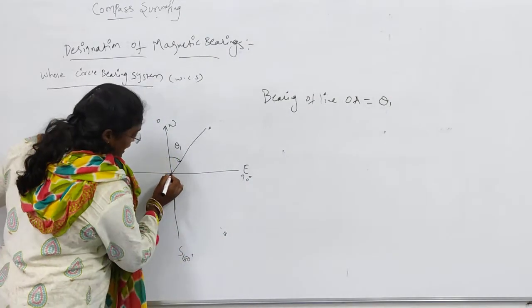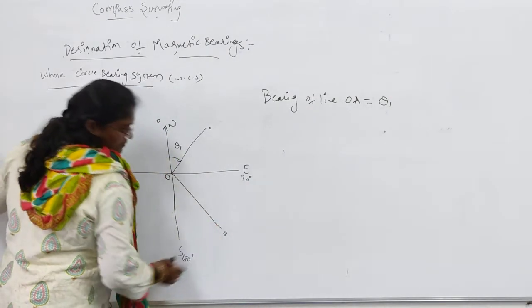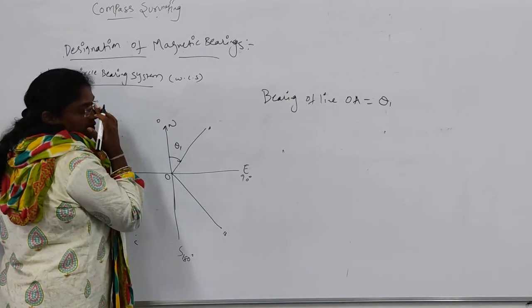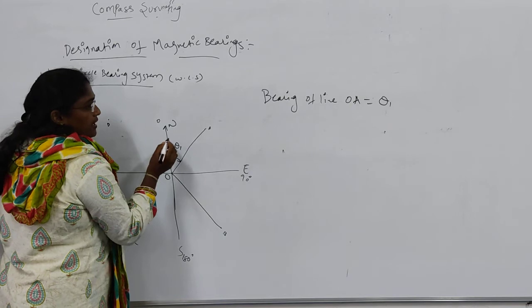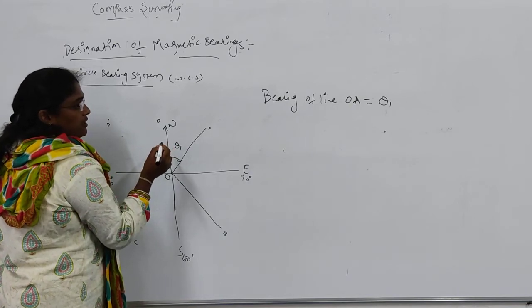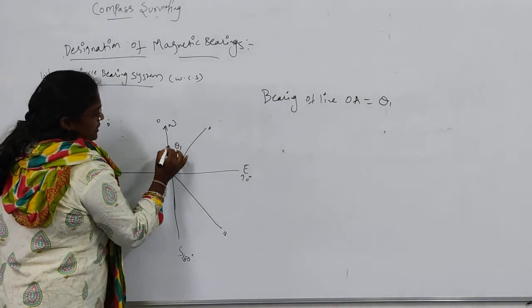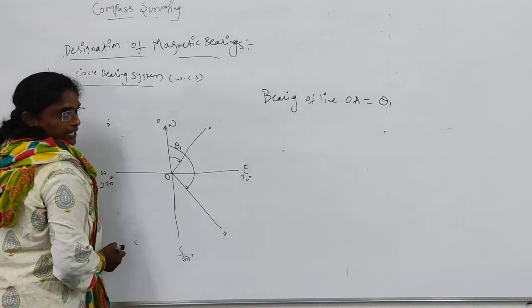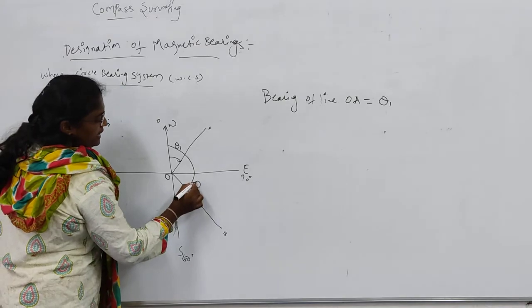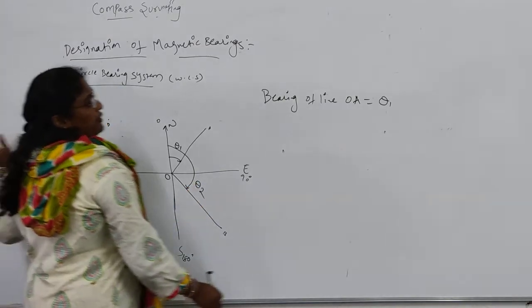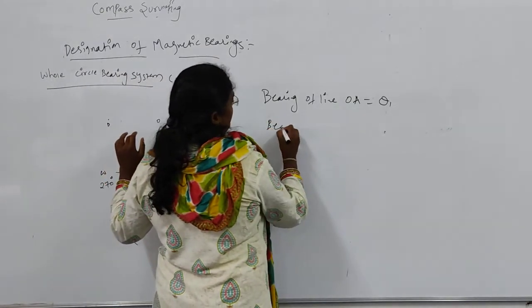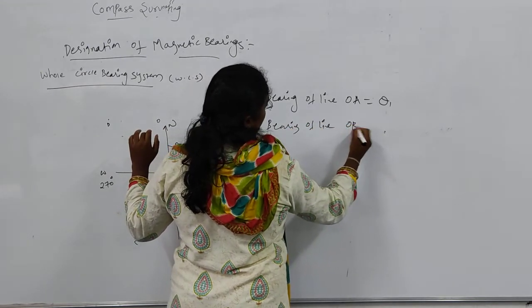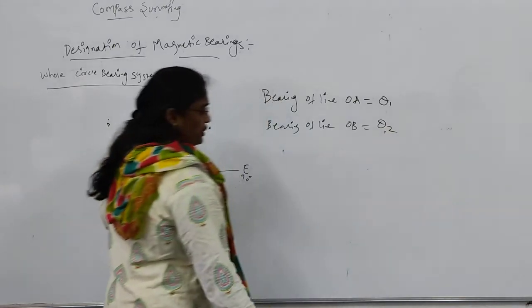Again, sighting towards B. As I have already told you, in the whole circle bearing the reference will be north, only north. So from north again I stretch the angle towards B, that is theta 2. The bearing of line OB will be theta 2.